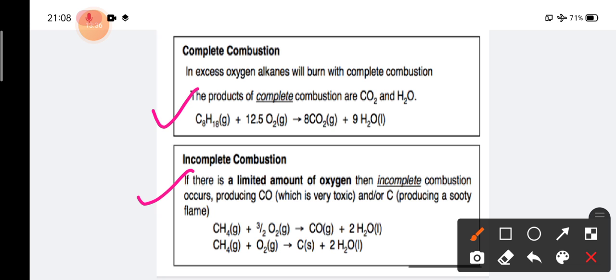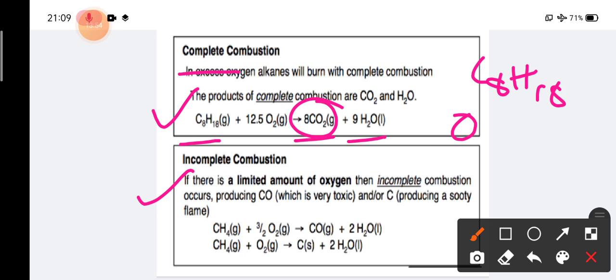In the case of excess oxygen, complete combustion produces carbon dioxide and H2O. Here C8H18 means C8, oct plus ane, that is octane.